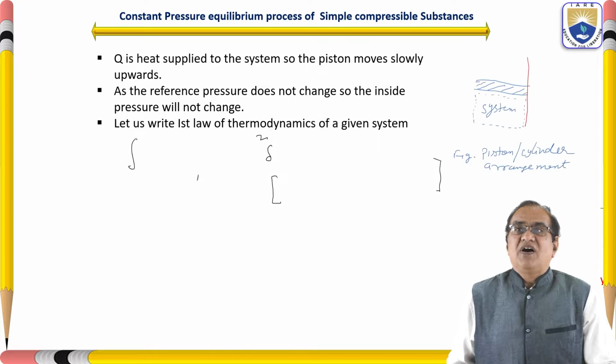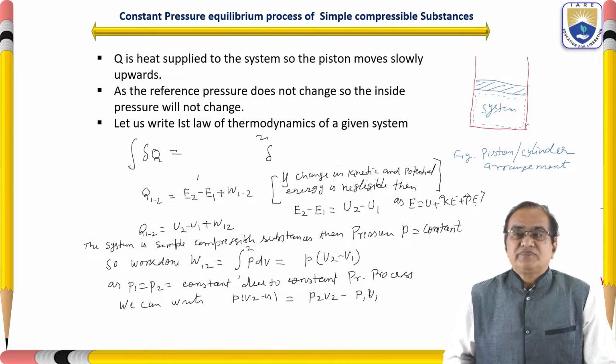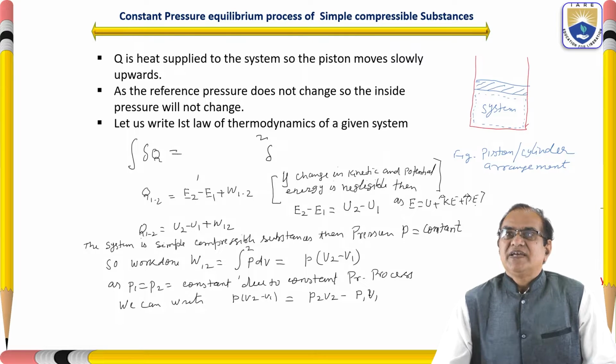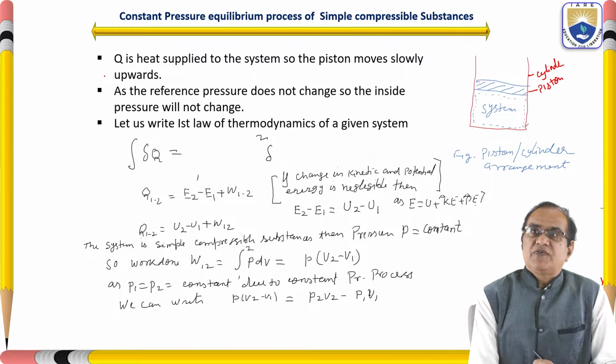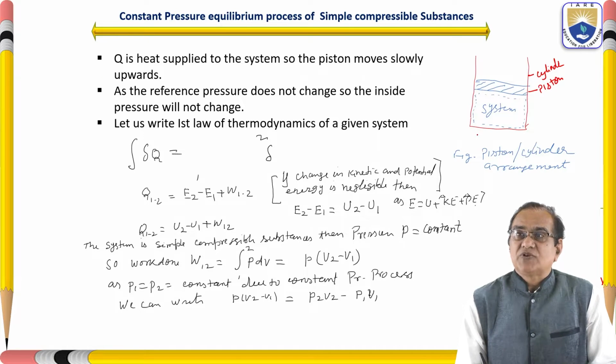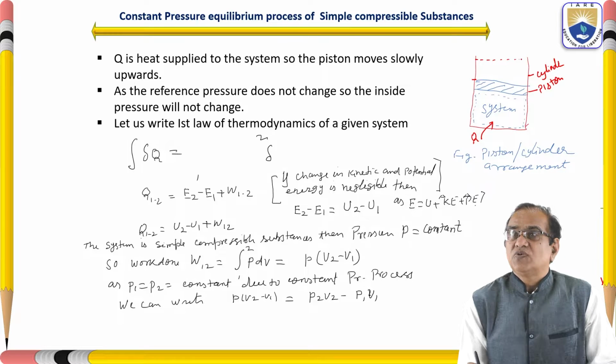Let us write the first law of thermodynamics. Here we can see this is the cylinder, and this is the piston, and here is the system. If Q is the heat supplied to the system, if I supply a Q here, the piston starts moving from here. Assume it has reached a new position here. This is the new position of the piston. So this is V1 and now this is V2. V2 minus V1 is the net change in the volume.